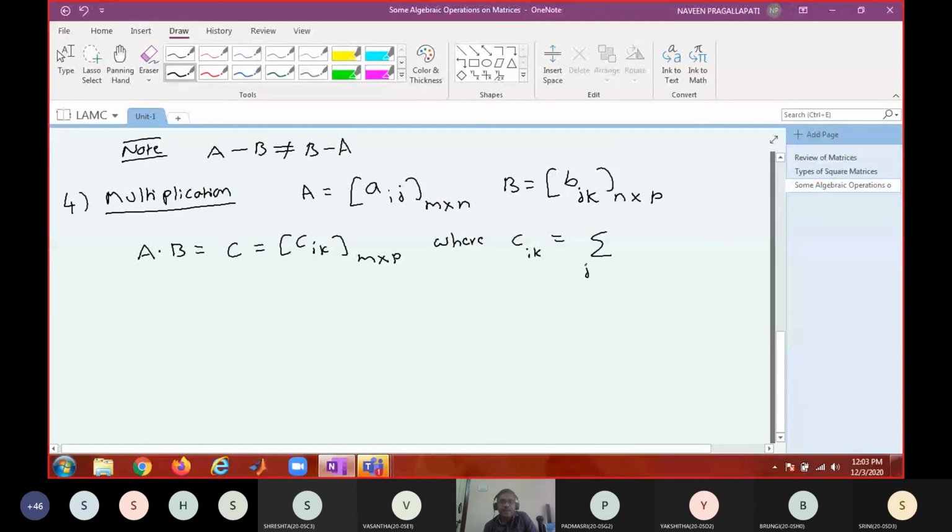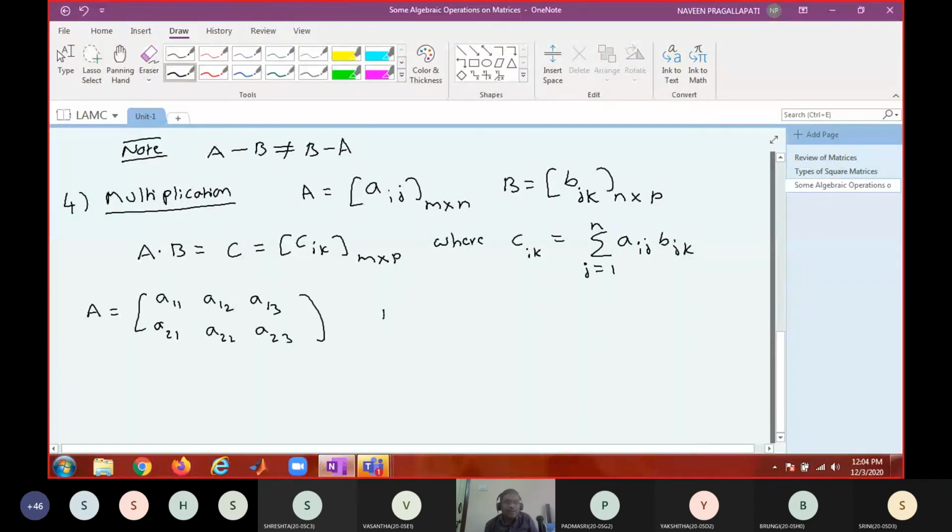j runs from 1 to n, Aij bjk. Am I right? And I'll just demonstrate what this means. Let me write two matrices. Let me say A equal to A11, A12, A13, A21, A22, A23.